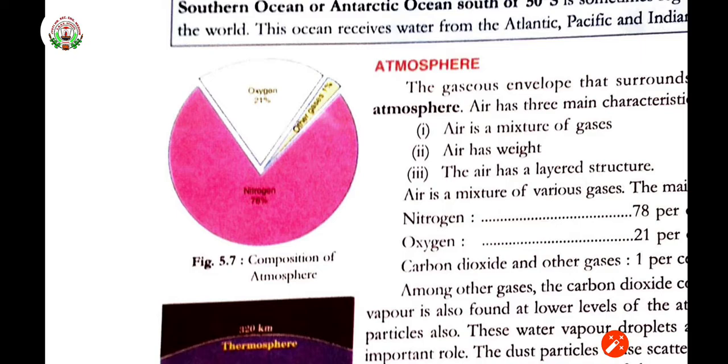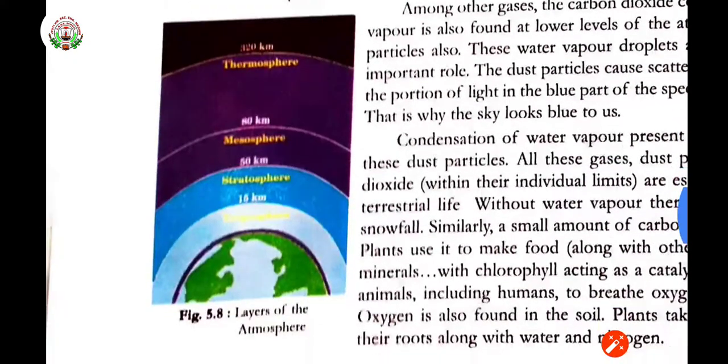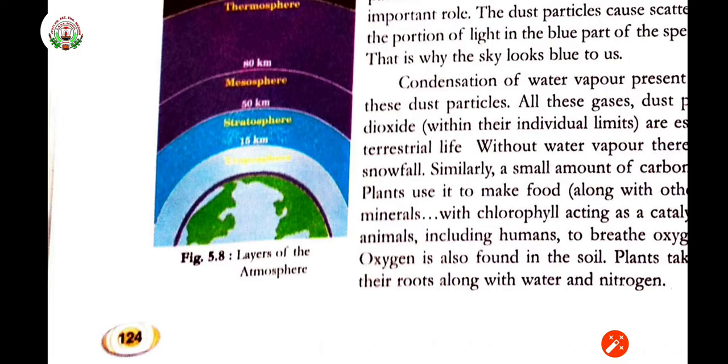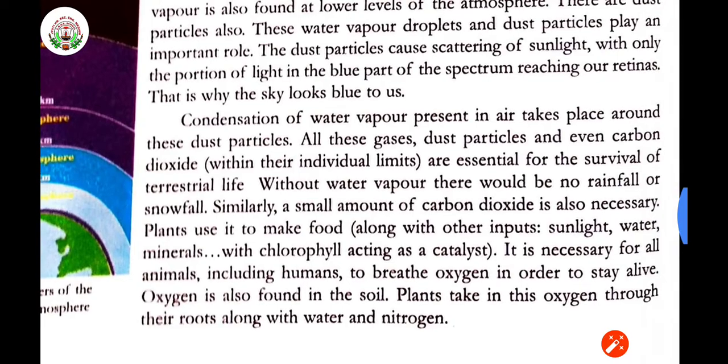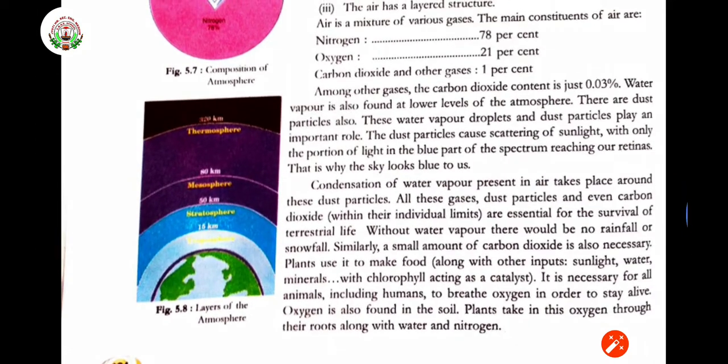You can see nitrogen is 78%. Both this diagram 5.7 and this one, 5.8, layers of atmosphere, you have to draw in your copy. Here is the earth, and it is covered with different layers.